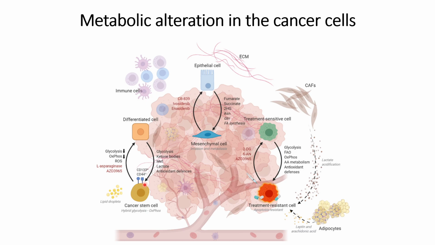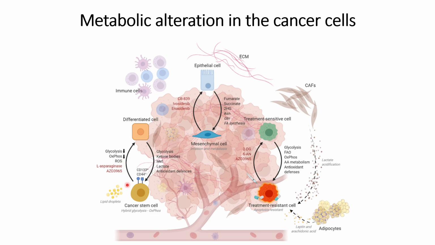It is about how the cancer stem cells differentiate themselves into cancerous cells, or how differentiated cells can become cancer stem cells. These differentiated cells can undergo down regulation of pathways to form cancer stem cells, such as down regulation of glycolysis, lactate, antioxidant defense, methionine, and ketone bodies. At the same time, lipid droplets found in the tumor microenvironment will also help in cancer stem cell formation.